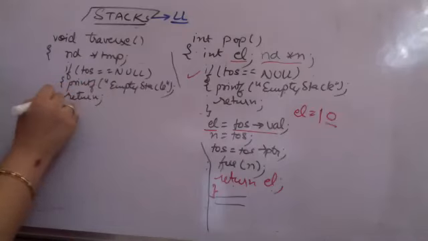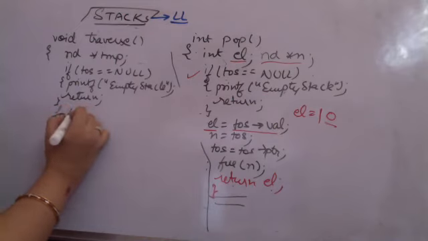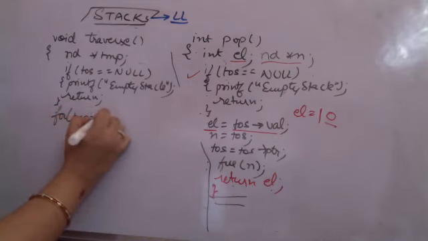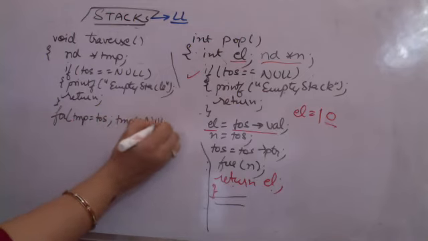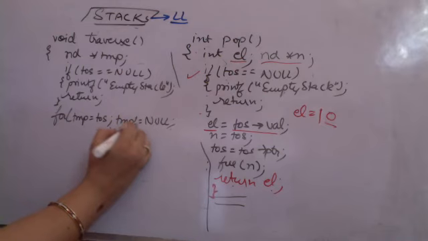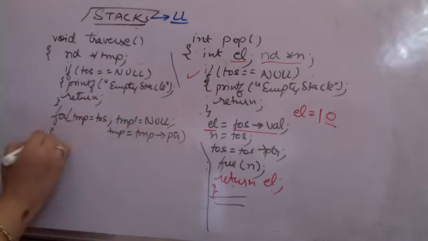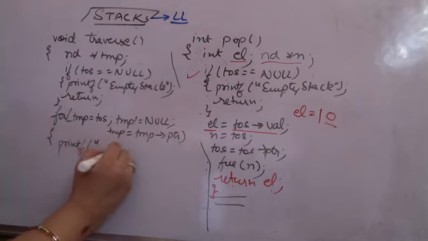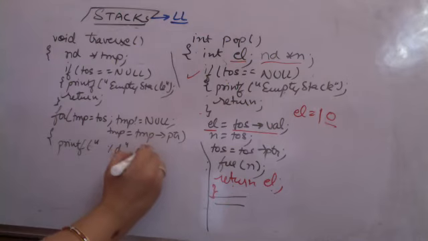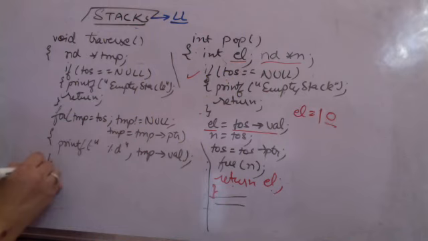When it is not, then what should be done? I am running a for loop: temp is equal to top of stack, temp is not equal to null, and temp is equal to temp pointer every time. This is what I have to do. What should I do? Print. I am printing the value %d, and what am I printing? Temp value. This is all I am printing. That's it. Done. Traversal done.